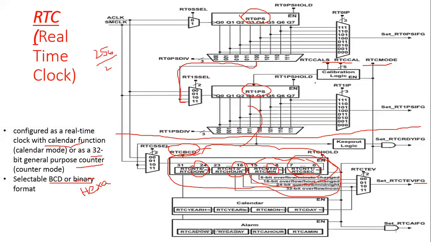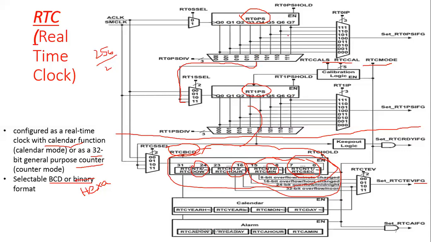This is the real-time clock, and this upper part is used for generating different frequencies by using prescaler registers. Here, divided by 1, divided by 2, divided by 4, and again that is cascaded, divided by 1, divided by 2, like that.